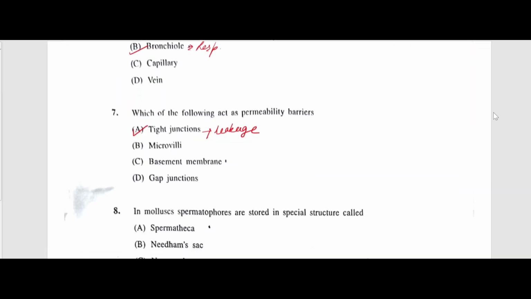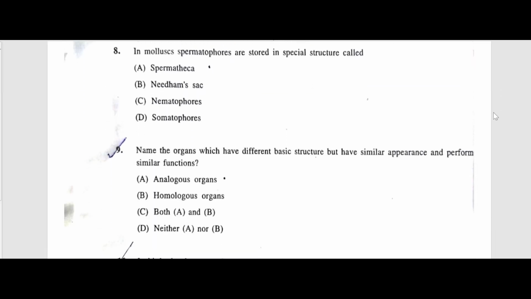Next question, the eighth question, in mollusks, spermatophores are stored in a special structure called Needham's sac. These are special reproductive parts present in mollusks, and they are present in the reproductive system, and they store spermatophores until capacitation.